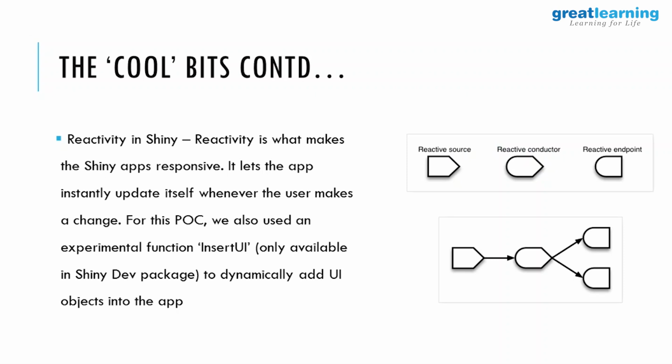Honestly speaking, this was probably the most painful thing to code from just a coding perspective, because reactivity as a concept is not easy to understand in Shiny. But in a nutshell, what it means is that based on what you are inputting, your display output would change.